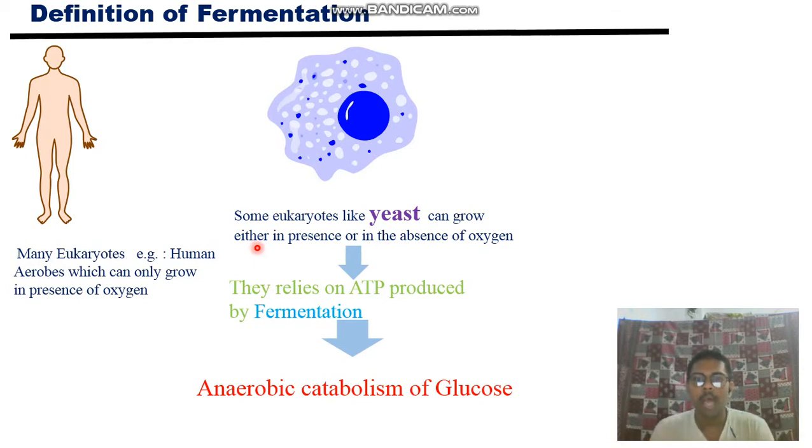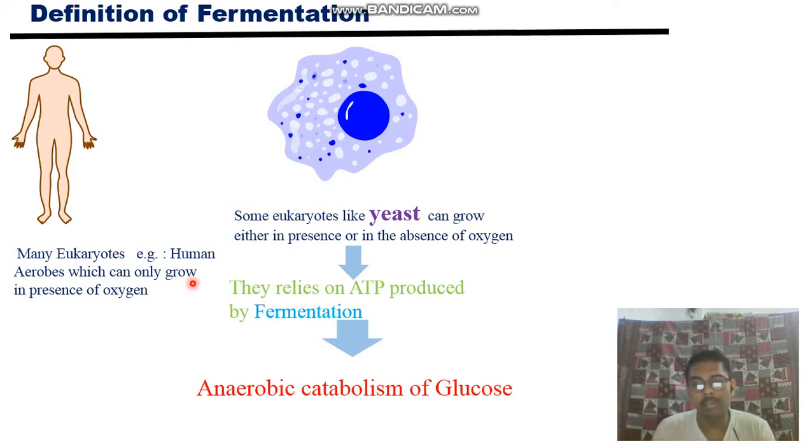It will go to the Krebs cycle. But the glycolysis process, up to pyruvic acid formation, doesn't need any oxygen. After glycolysis, the Krebs cycle and electron transport chain need oxygen. So whenever you have oxygen, like I have said, many eukaryotes like humans are aerobes. That means they survive only in the presence of oxygen.